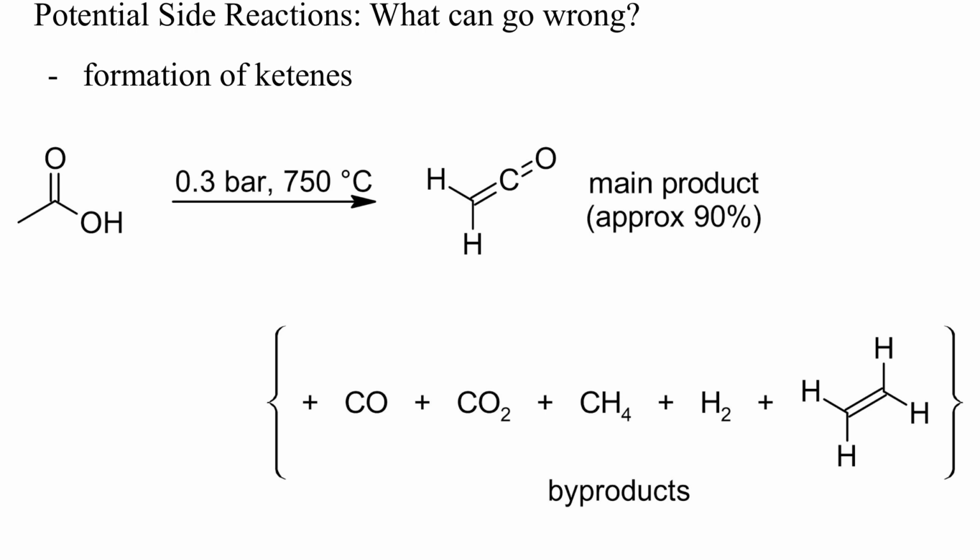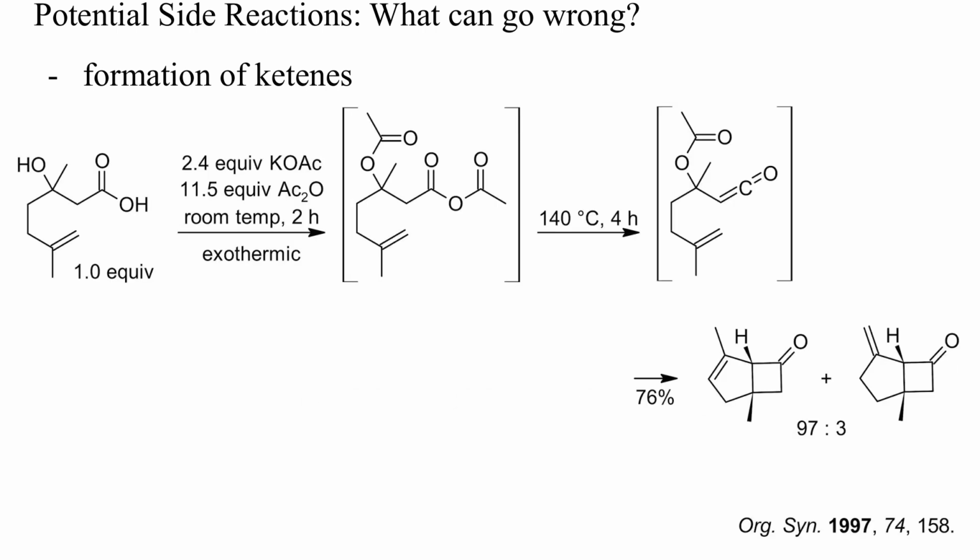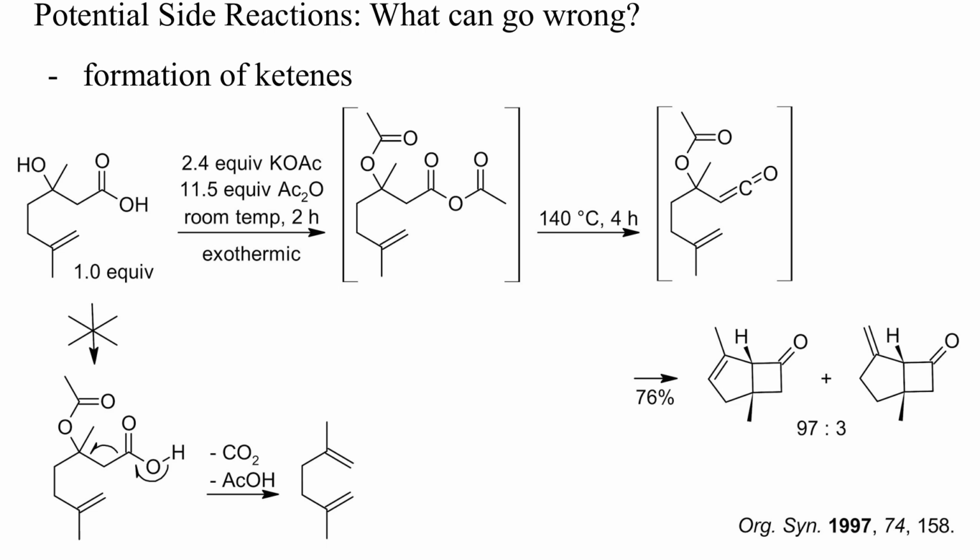The pyrolysis of acetic acid proceeds with high selectivity, and decarboxylation to methane and carbon dioxide is only a minor pathway. In some of the examples above, carboxylic acids were activated by conversion to anhydrides. These will yield ketenes easily, as for instance here. Although decarboxylation could have occurred by beta elimination, this was not observed in this instance.